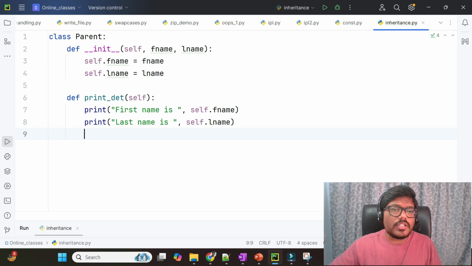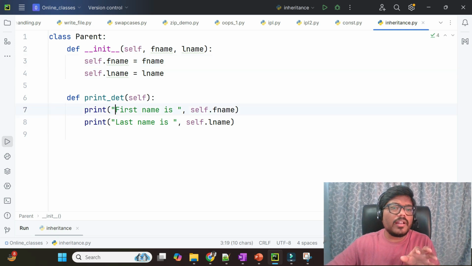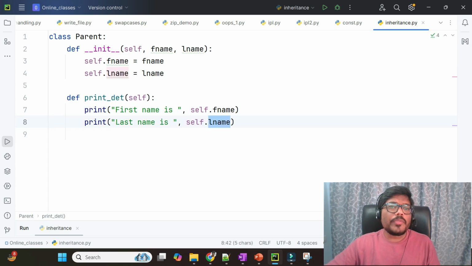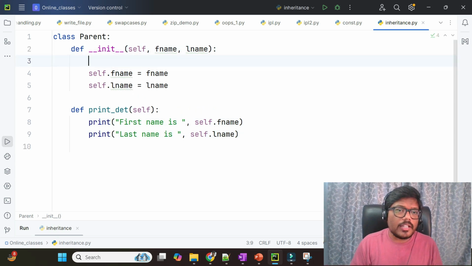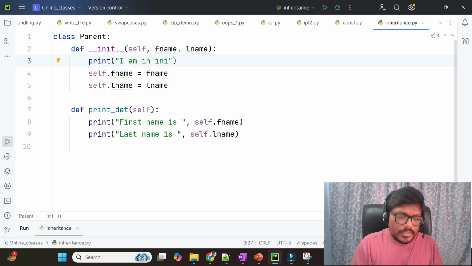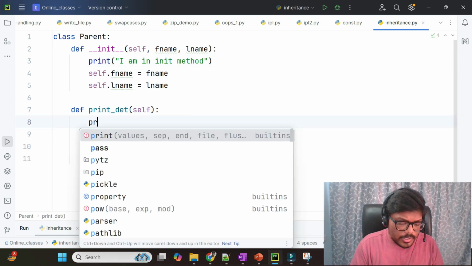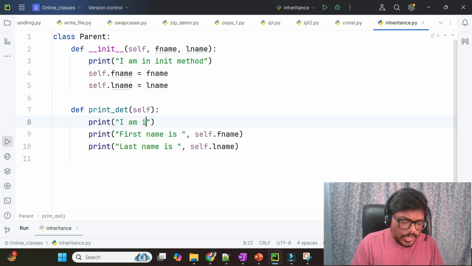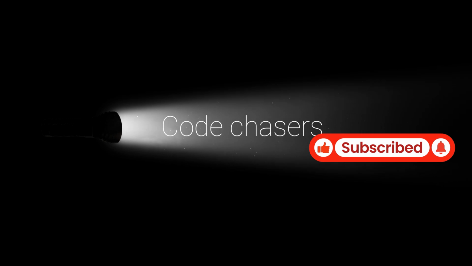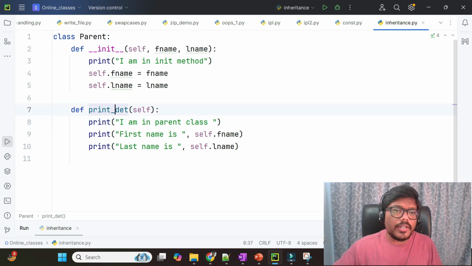I'll print these two lines. Here I'm just trying to print the instance variables by giving a logical print statement: first name is self.fname, last name is self.lname. To keep it more clear, I'll add another print statement here: print I am in init method. I'll add another, I am in parent class print details method.